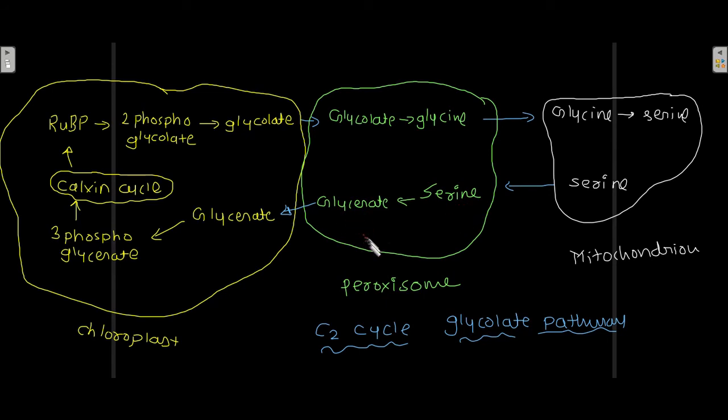From peroxisome this glycerate is transported back to the chloroplast, where it is converted back to 3-phosphoglycerate, which then enters the Calvin cycle. This is how the metabolism of 2-phosphoglycolate happens.